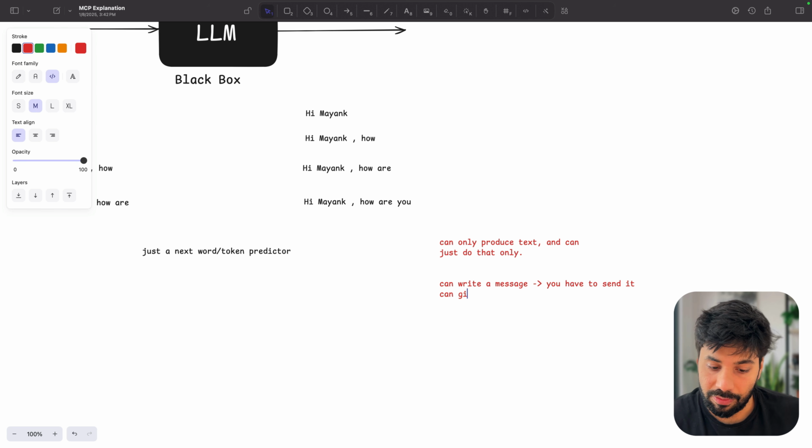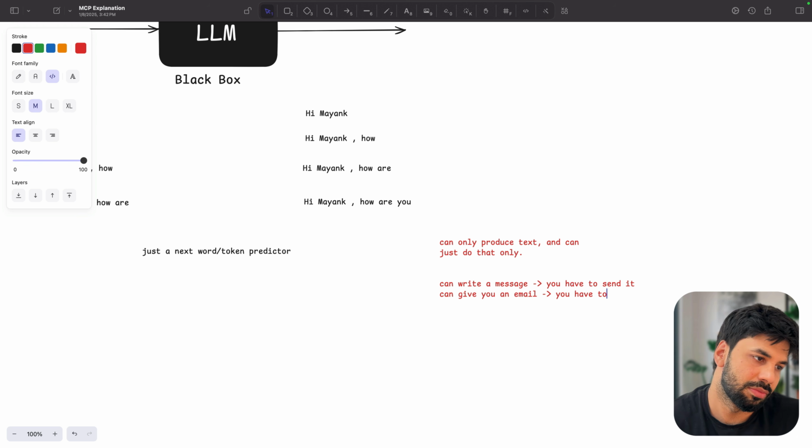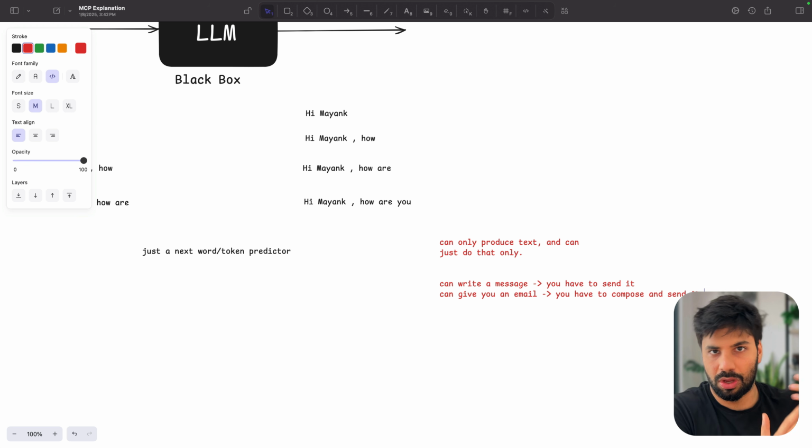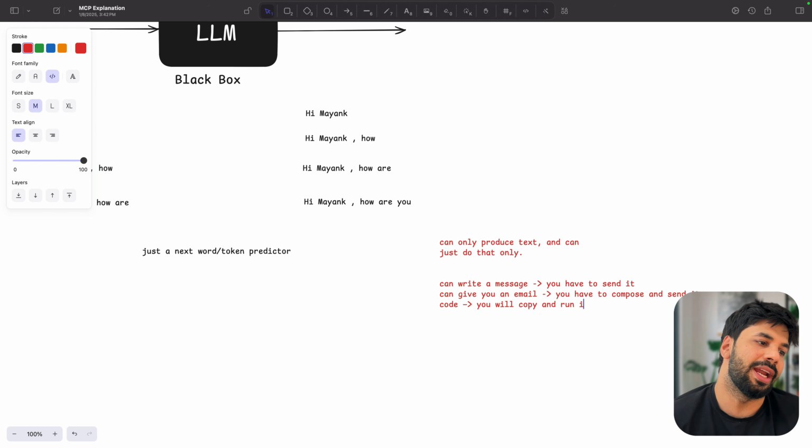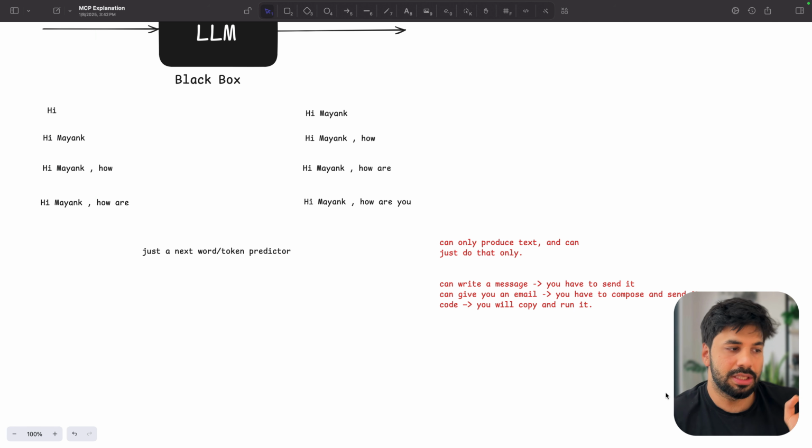It can give you an email, but you have to compose and send it. And I'm just talking about before MCP was there. Now I know that ChatGPT and others are becoming smarter, but you will understand why and how they are becoming smarter as well, right? It can give you code, but it is expected that you will copy and run it. So this is the whole idea till now, that yes, ChatGPT and all these LLMs are pretty good.